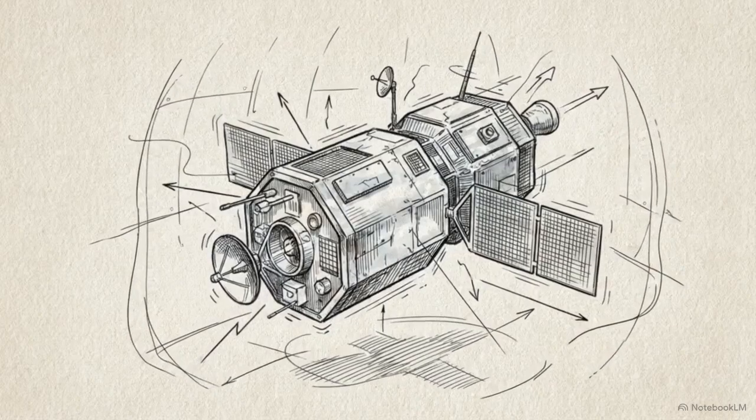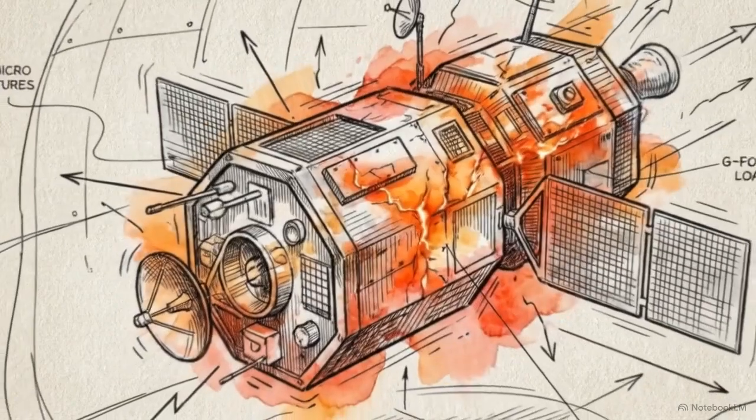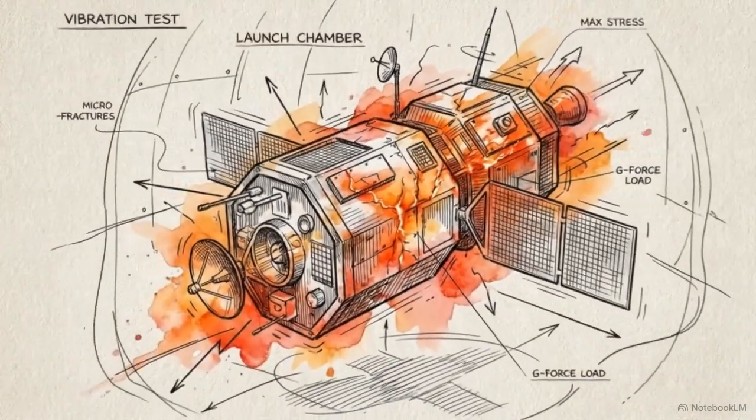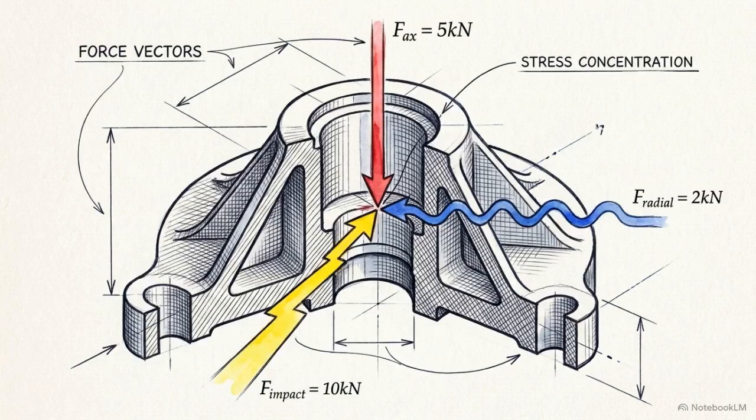This simulation of a satellite during a rocket launch illustrates a strict physical reality. Engineering environments are inherently chaotic. A central structure doesn't just experience one force. It absorbs thermal expansion, acoustic vibration, and axial g-forces all at the exact same time.